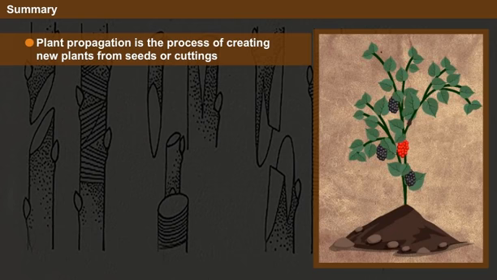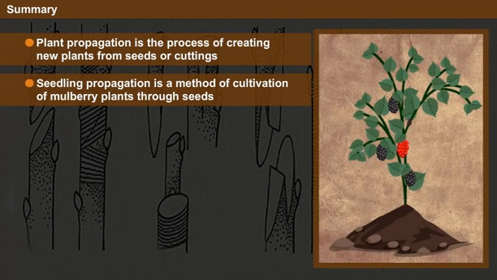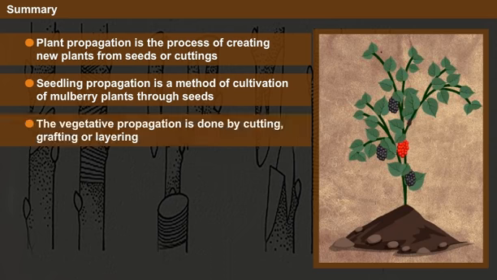Summary: plant propagation is the process of creating new plants from seeds or cuttings. Seedling propagation is a method of cultivation of mulberry plants through seeds. Vegetative propagation is done by cutting, grafting, or layering.